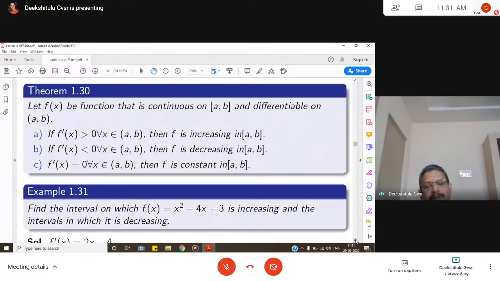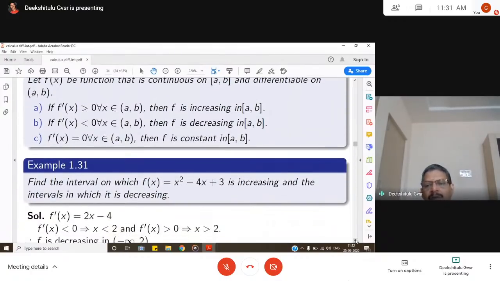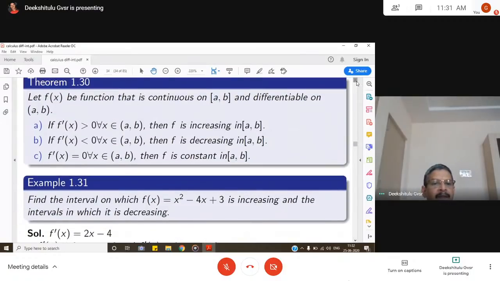Find the intervals on which f of x is equal to x square minus 4x plus 3 is increasing, and the intervals in which it is decreasing. For that, the testing condition is first to find the derivative. So f dash x, the derivative of x square minus 4x plus 3, is 2x minus 4. If you want to find the intervals of increasing behavior, then f dash x must be greater than 0.